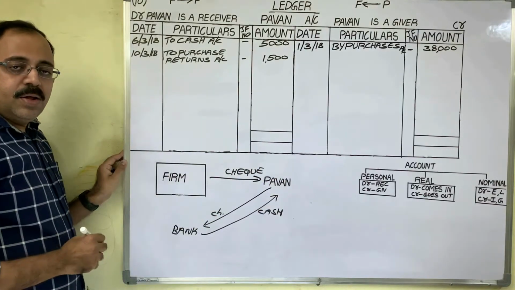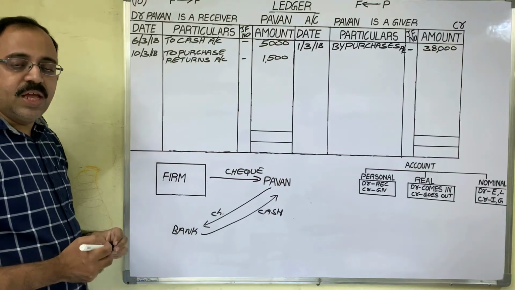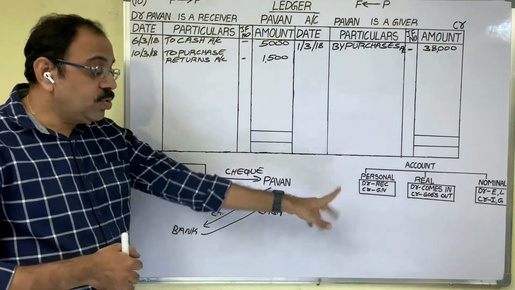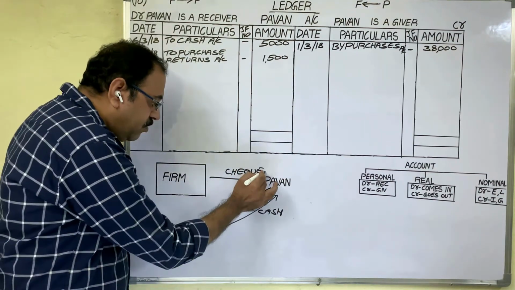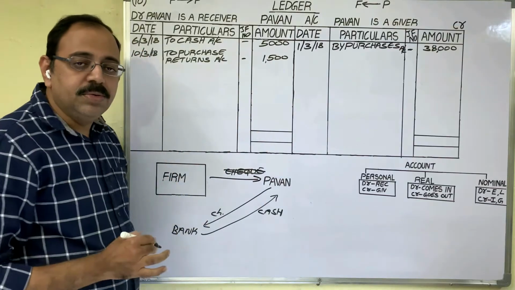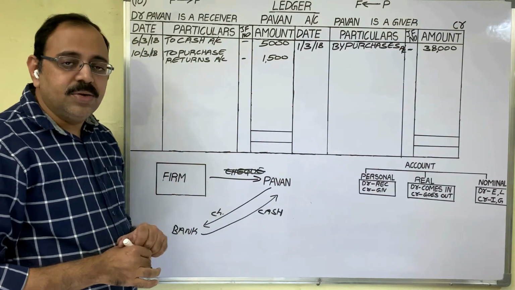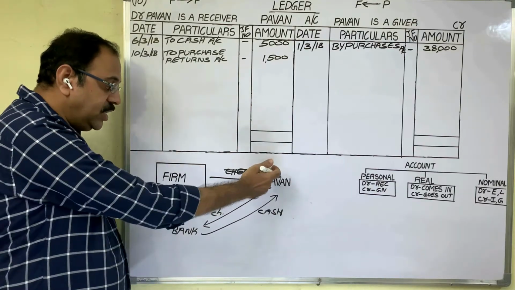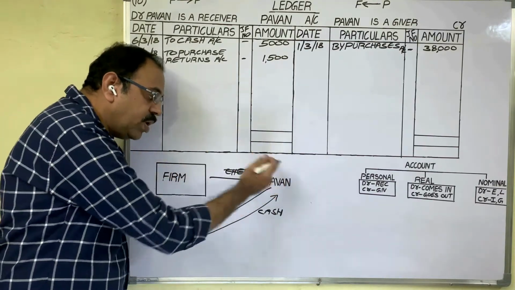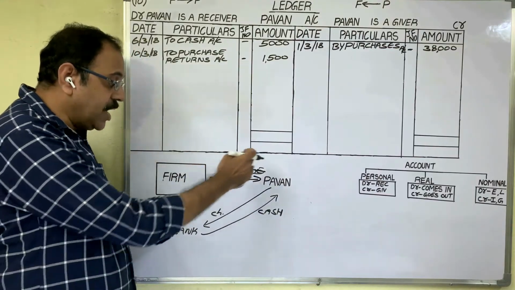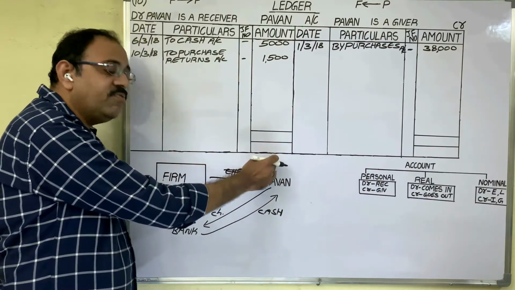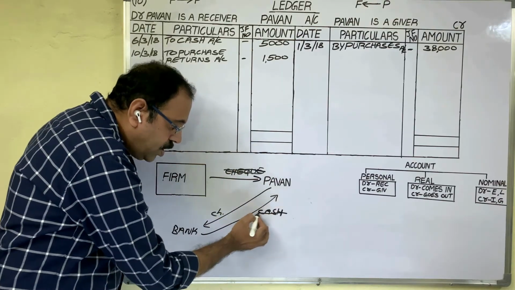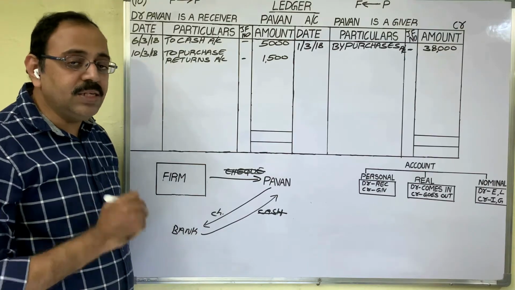This has happened. Now for this we have to write the journal entry. First we have to pick two accounts. In accounts, the word check we should not write, because check is not an account. Don't write cash here, because we take cash as an account when cash is coming into the firm or cash is going from the firm. Here, cash is not coming into the firm, not going from the firm. Cash is going from the bank. Therefore, we should not take cash account while writing the journal entry.